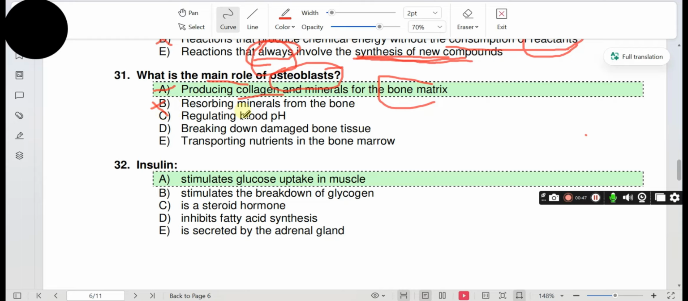Option C. Regulating blood pH. This is not the main role of osteoblast. Option D. Breaking down damaged bone tissue. This is the function of osteoclast. Option E. Transporting nutrients in the bone marrow. Nutrients in the bone marrow are transported by blood vessels, not by osteoblast. A is the correct option.